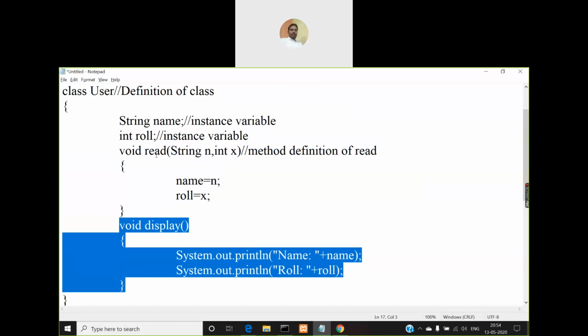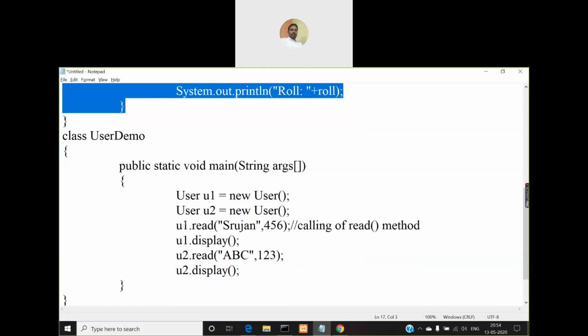Now if you want to access these four members, how to access them? Using the object for this class. So we are doing the same, u1.read, u1.display to call the method. Similarly, if you want to directly access the values of those name and role variables also, you can use u1.name, u1.role. Similarly, u2.name and u2.role, somewhere in a System.out.println statement.